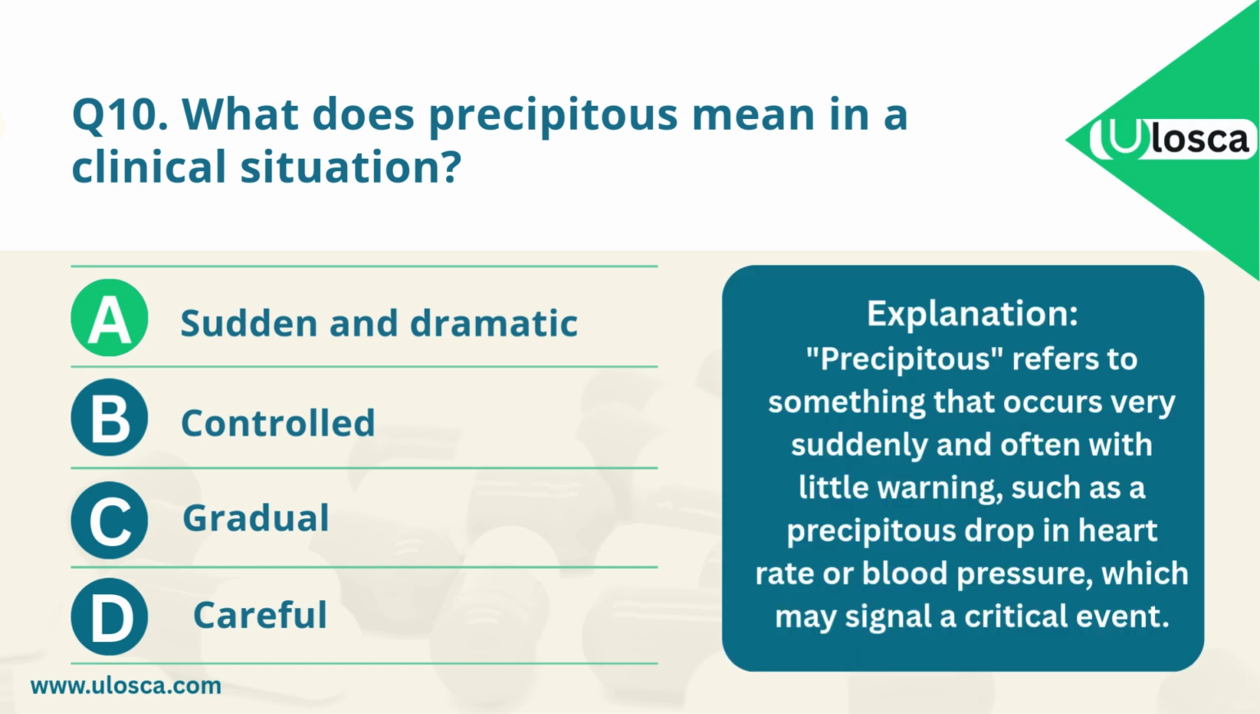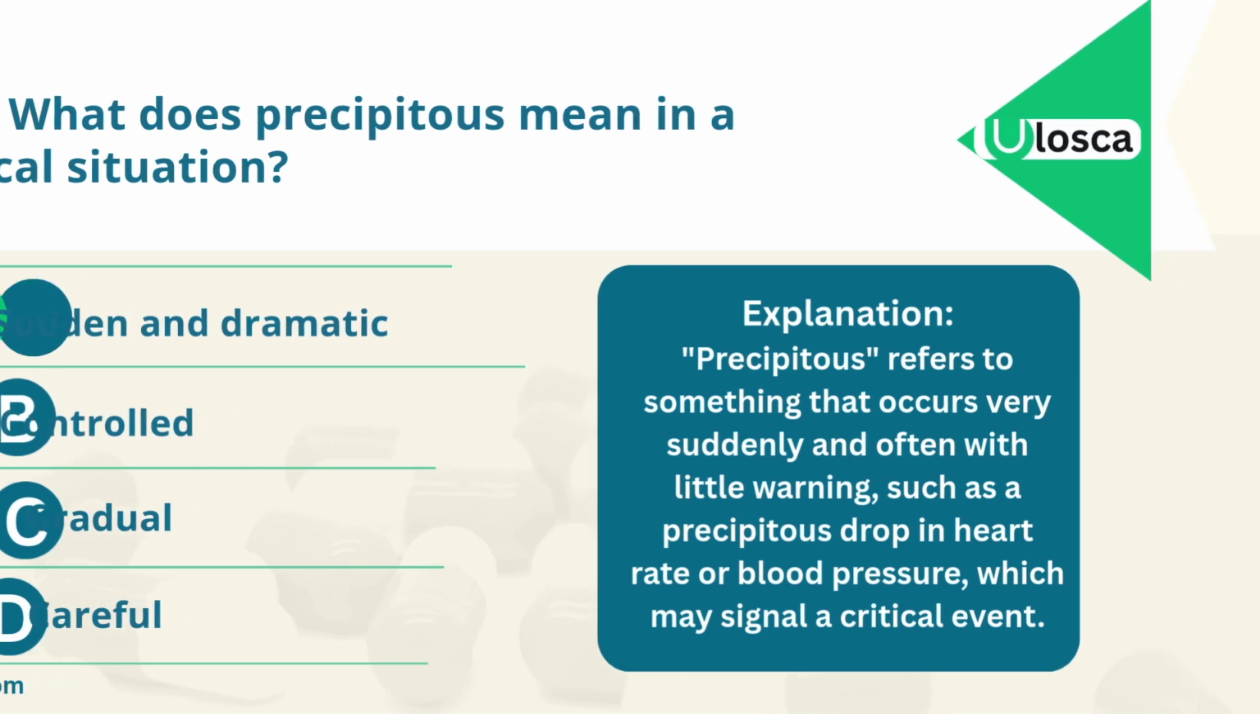Explanation. Precipitous refers to something that occurs very suddenly and often with little warning, such as a precipitous drop in heart rate or blood pressure, which may signal a critical event.